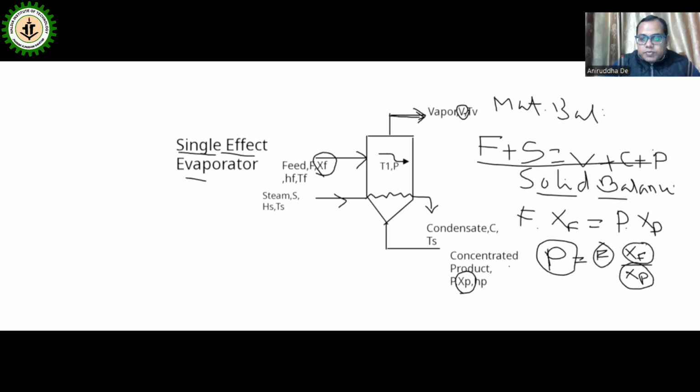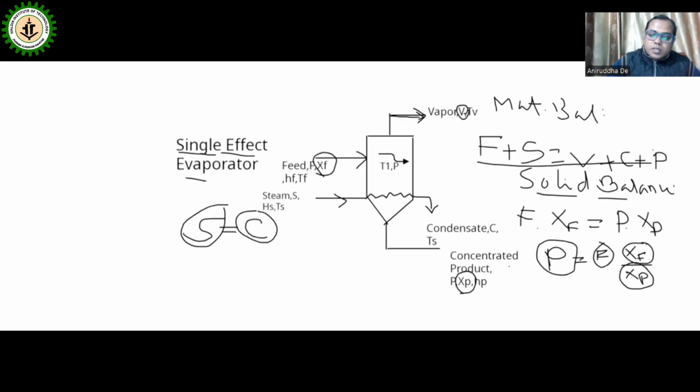As we know, F plus S is equal to V plus C plus P, and as I have told, S is equal to C. Why is S equal to C? The amount of steam entering will be equal to the amount of condensate produced, because the same amount of steam will be converted into the same amount of condensate by releasing the latent heat of condensation.